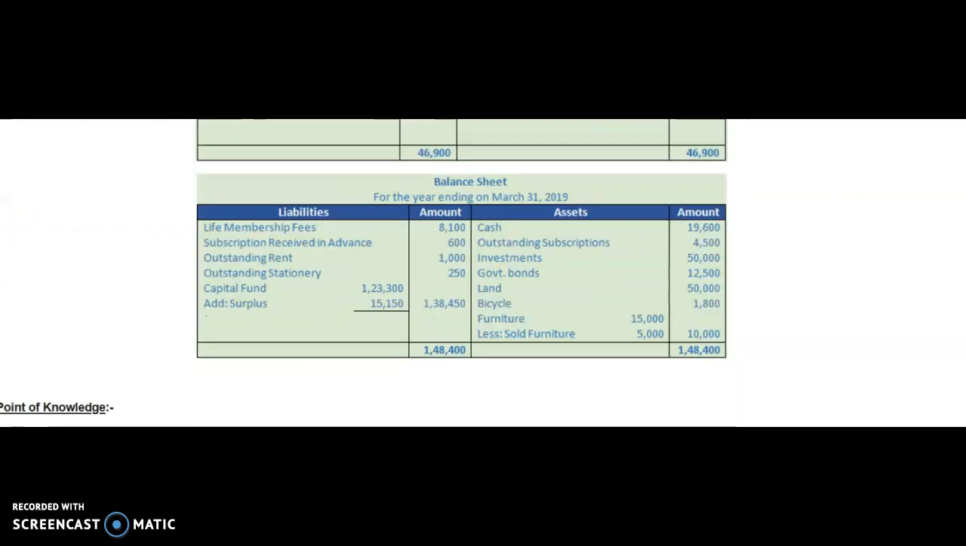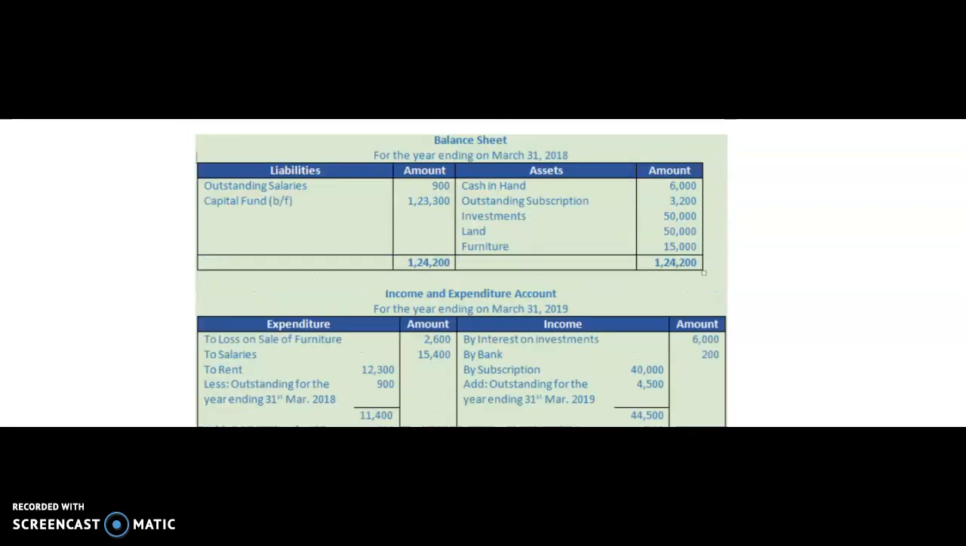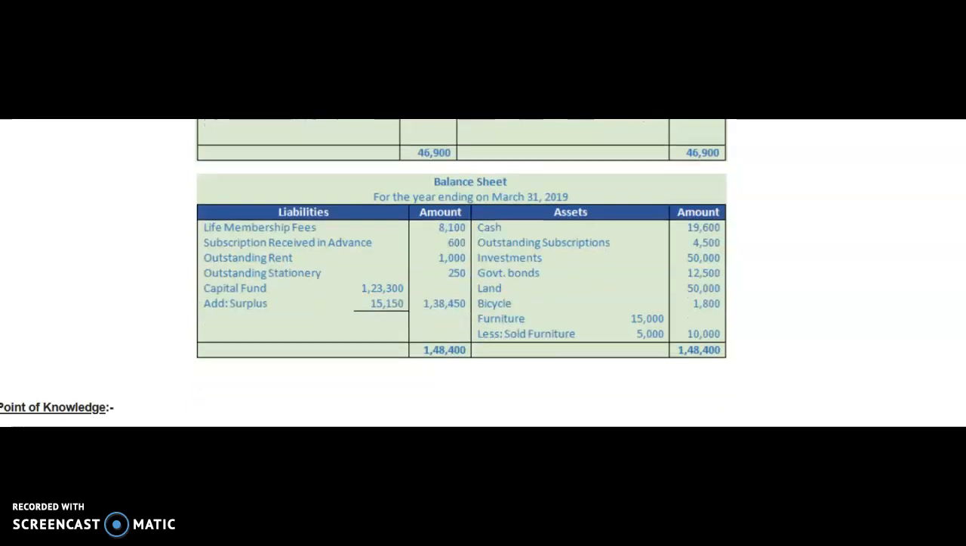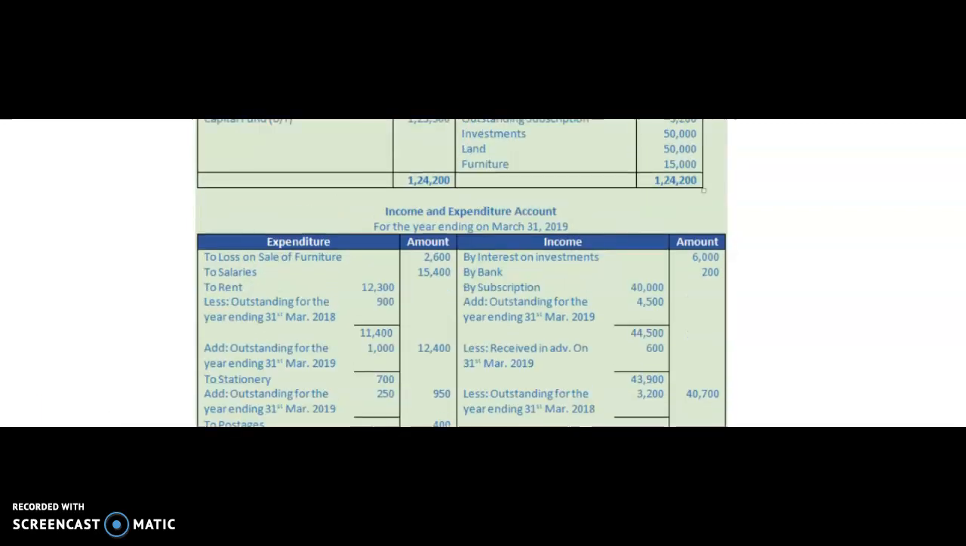So the original value of the furniture was 15,000. See here in the opening balance sheet. From this 15,000, we have deducted the book value of the furniture sold, 5,000. The balance amount of 10,000 will be written in the closing balance sheet. Now, when you check this balance sheet total, both sides will agree with a total of 1,48,400. So this way we have solved this question.